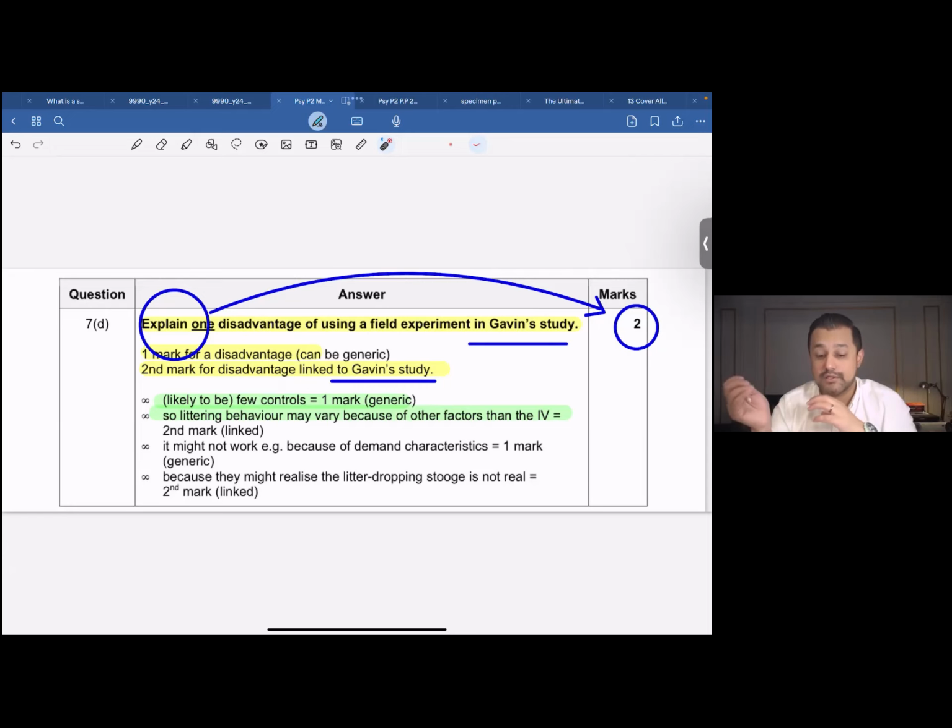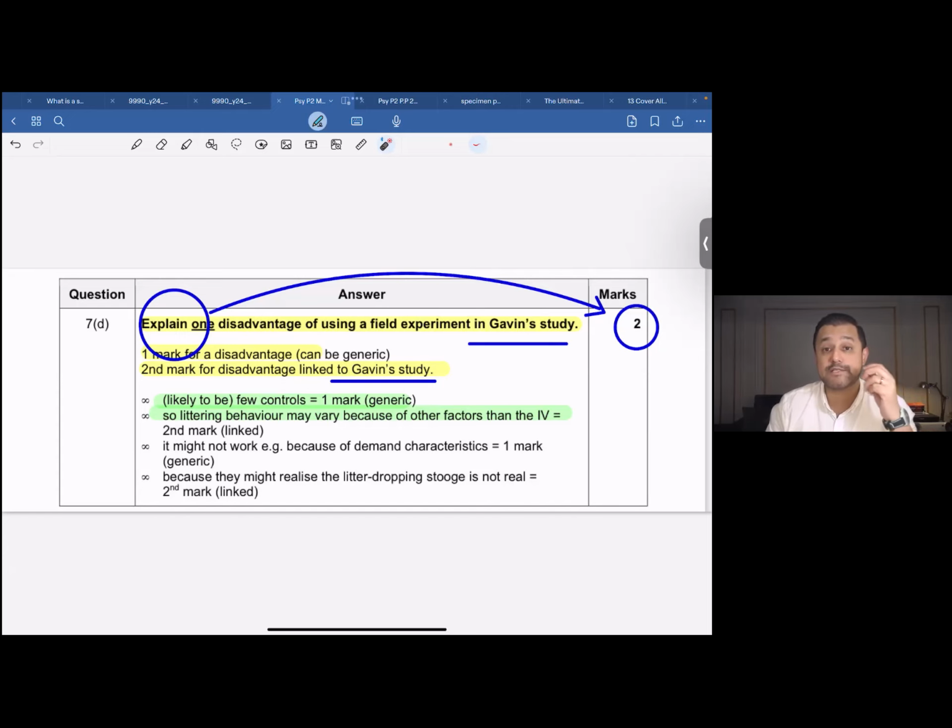You're rushing somewhere in the middle of the street, someone hands over a leaflet to you, and you might just throw it away. You're stressed, you're not having the best of days, or you could be habitual. So there could be many other factors as well. This is how you score 2 out of 2 over here.